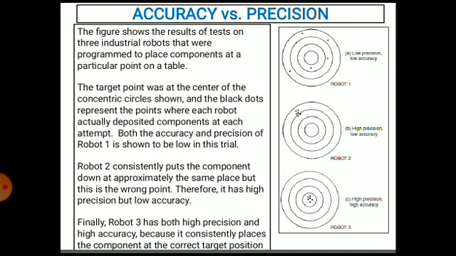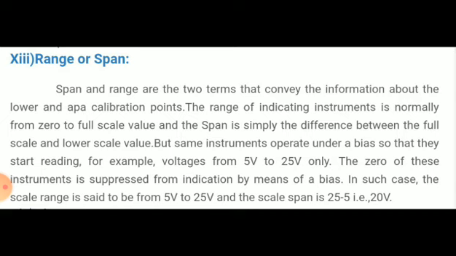Robot 2 consistently puts the component down at approximately the same place, but this is a wrong point, therefore it has high precision but low accuracy, because it is away from the center. Finally, robot 3 has both high precision as well as high accuracy, because it consistently places the component at the correct target point. So this is regarding accuracy and precision.